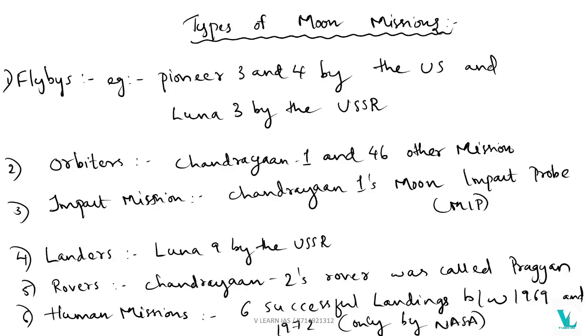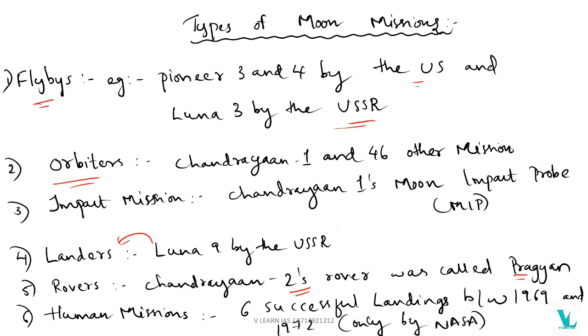And there were types of moon missions also: Flybys, Pioneer 3 and 4 by the US and Luna 3 by the USSR. Okay, and orbiters: Chandrayaan 1 is an orbiter type of moon mission, and Chandrayaan 1's Moon Impact Probe, that is MIP, is a type of impact mission. Luna 9 by the USSR is a type of lander, and for rovers, Chandrayaan 2 had a rover, which we also call Pragyan.